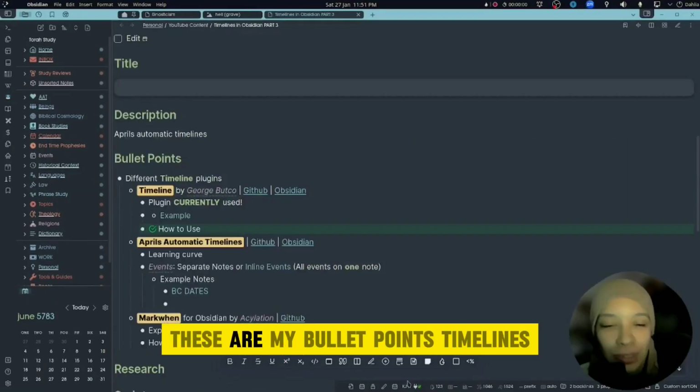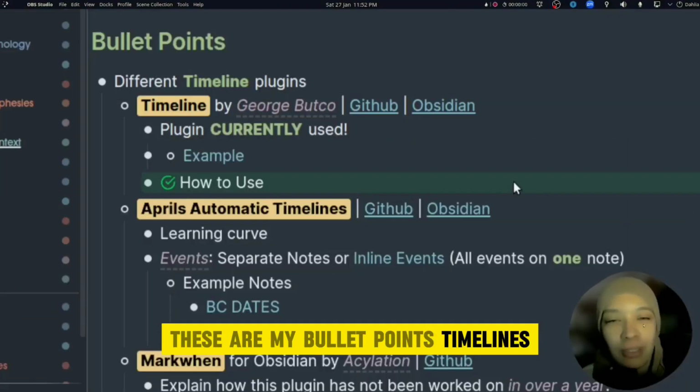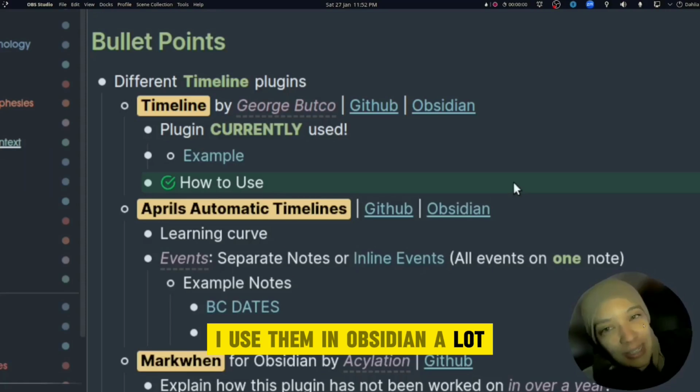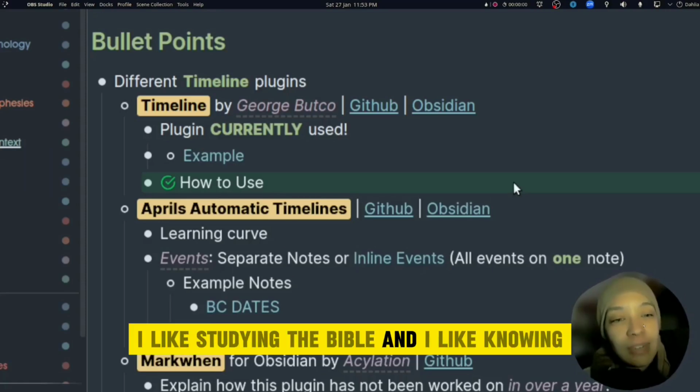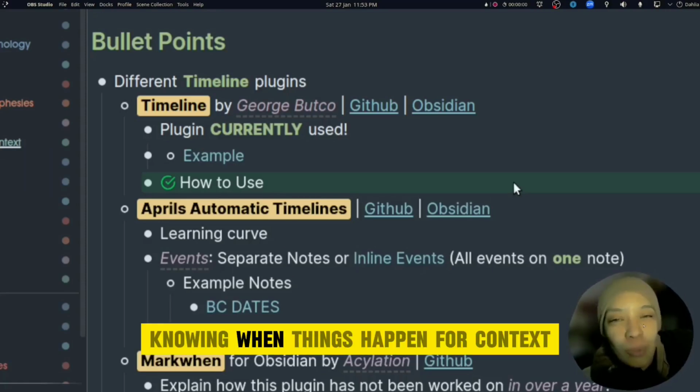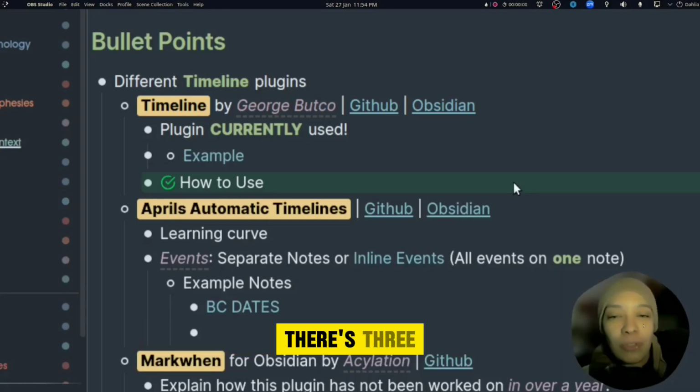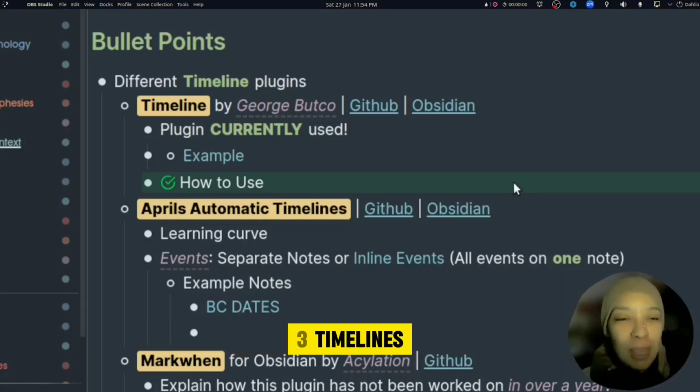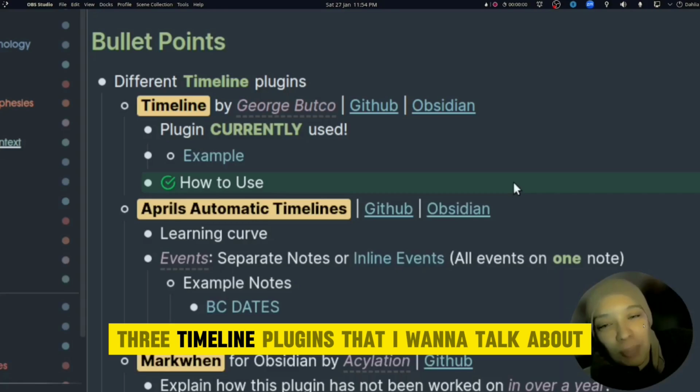Much better. These are my bullet points. Timelines. I use them in Obsidian a lot. I like studying the Bible, and I like knowing when things happen. For context, there's three timeline plugins that I want to talk about.